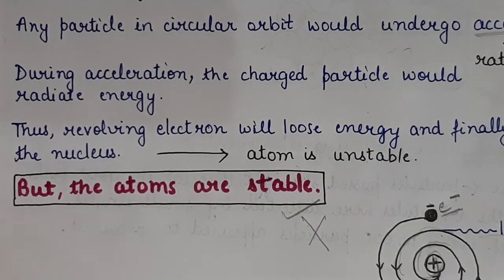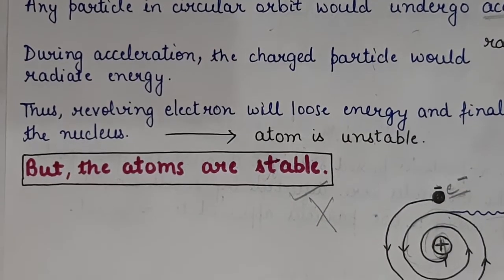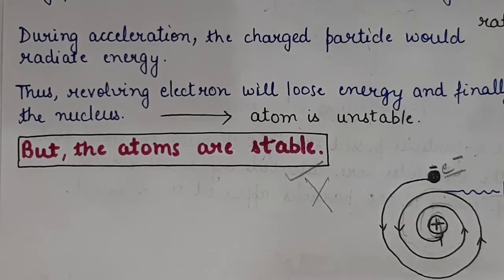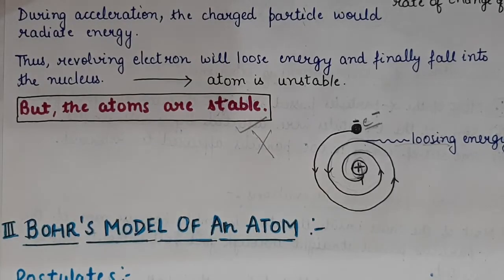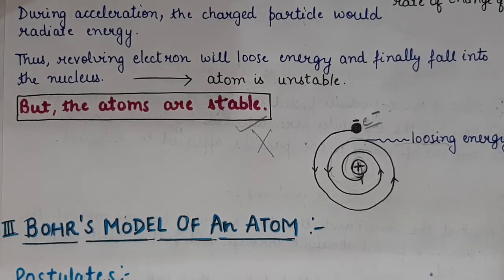After Rutherford, another scientist came. The scientist was Niels Bohr. Niels Bohr was the scientist who gave the model after Rutherford, and actually this model was accepted. Bohr's model was accepted finally. So what were the postulates of this Bohr's model?